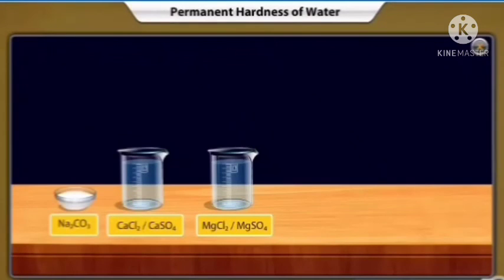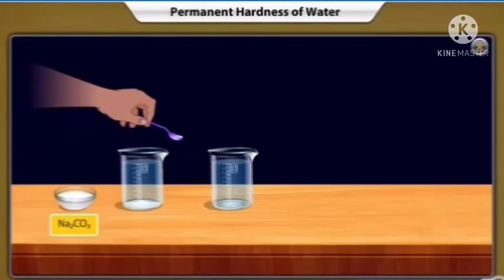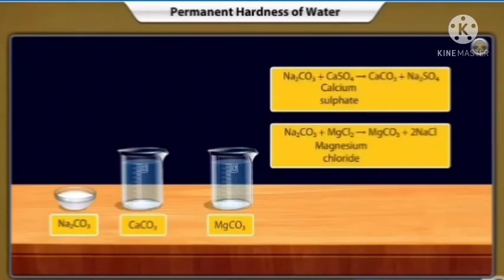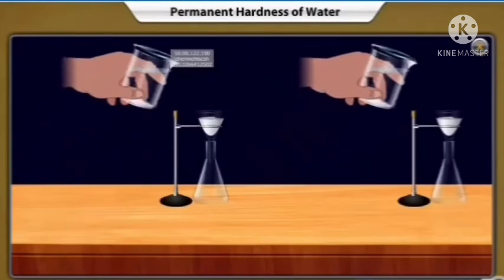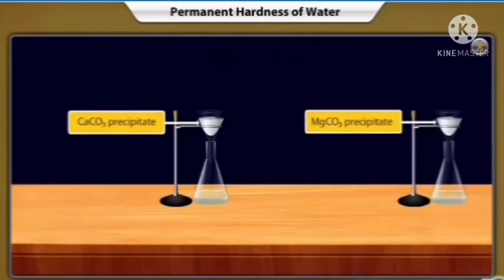Permanent hardness is removed by treating water with sodium carbonate. Let us add sodium carbonate to this water and see what happens. On adding sodium carbonate to permanent hard water, sodium reacts with chlorides and sulfates and forms insoluble carbonates as byproducts. These precipitates are removed by filtration. The water thus obtained is soft and safe to use.